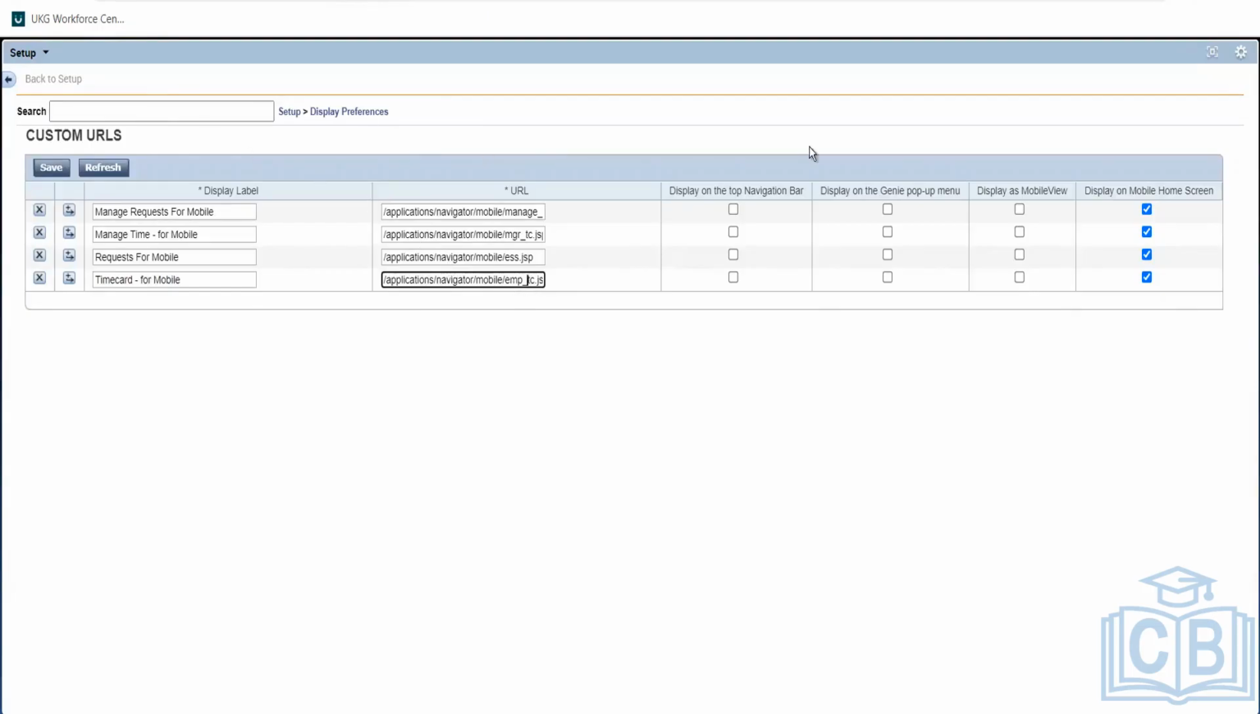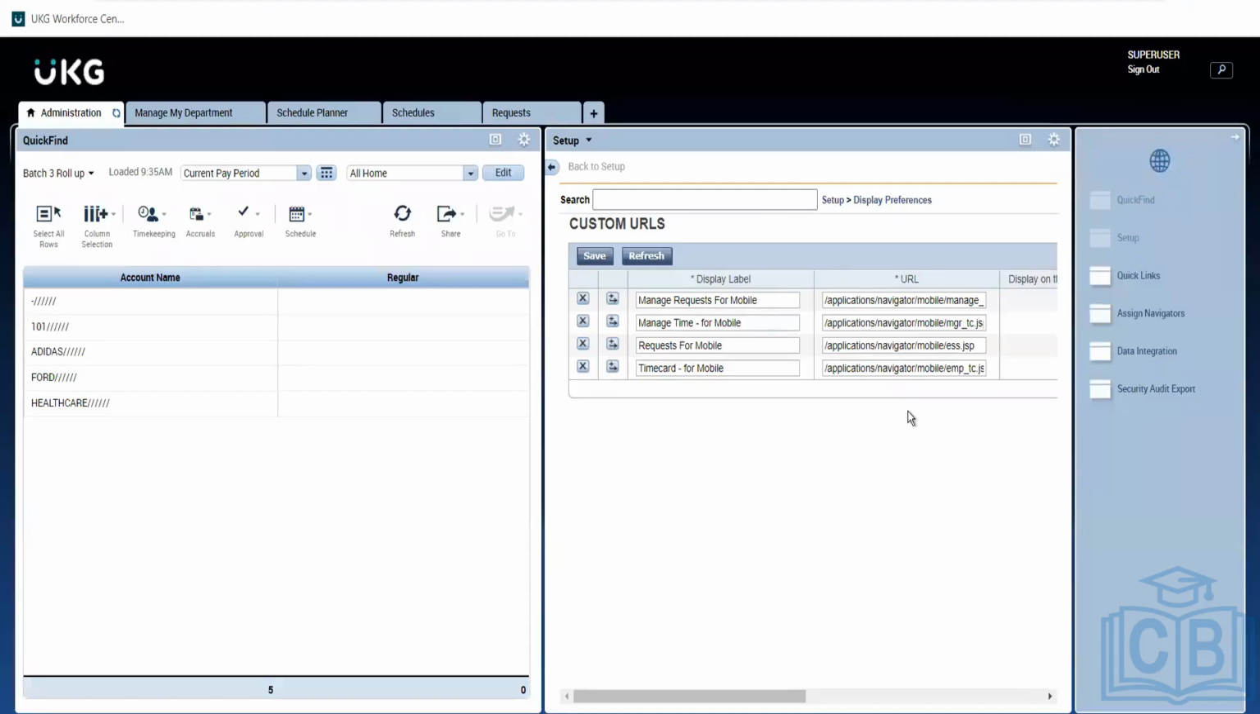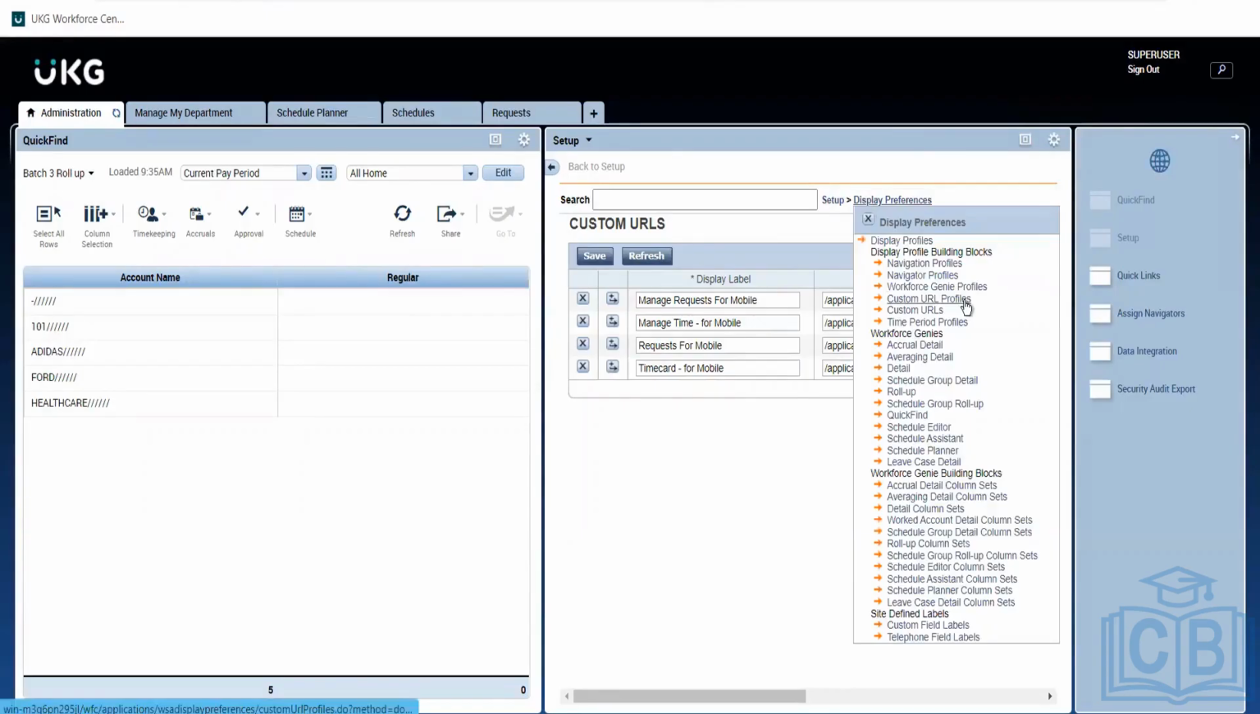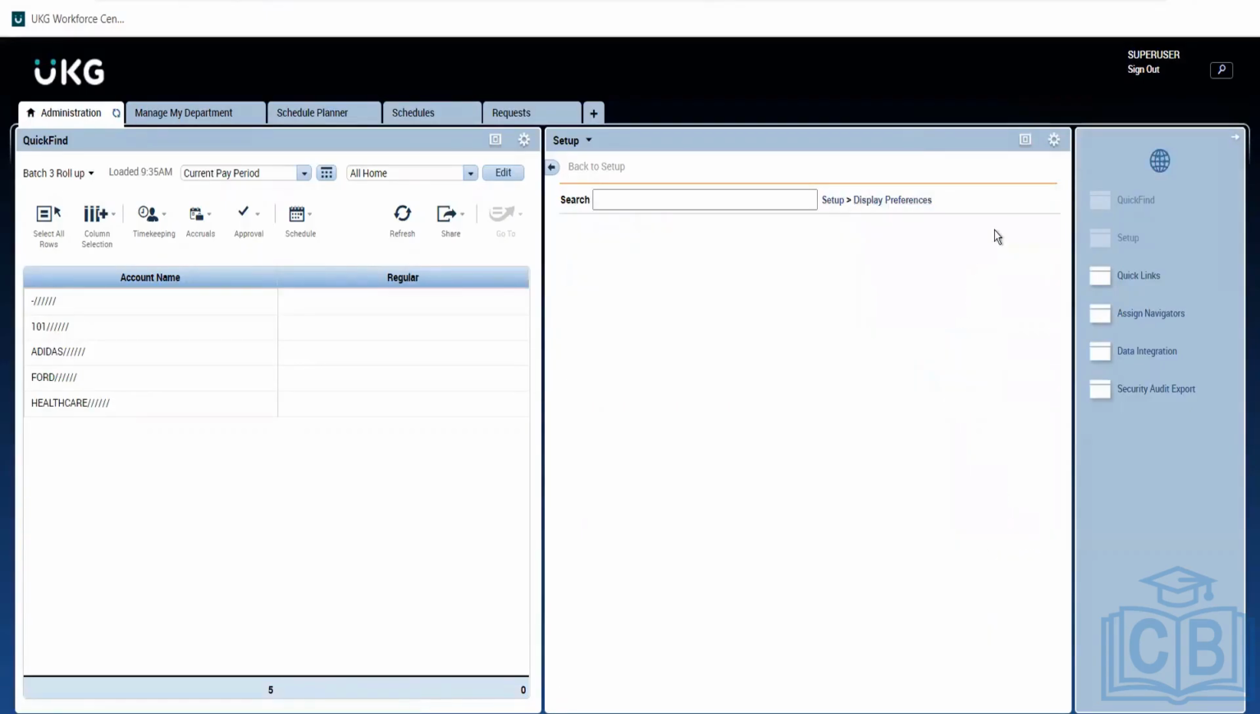Similarly, when they're using mobile, where they should land up, whether they should land up on time card, whether they should land up on schedules. That is depending on the URL which we give here. This is a control switch. We will not be doing any changes here, but giving you an idea of how it is working. Again, custom URL profile.